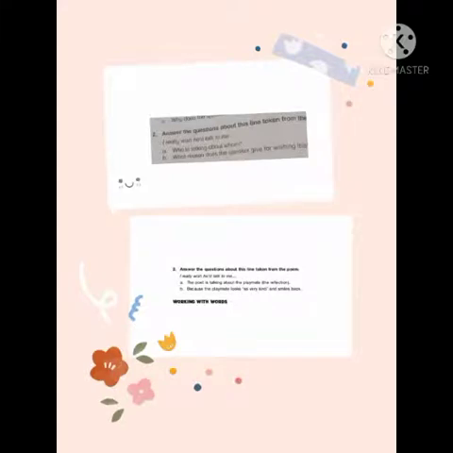Come towards page number 50 now. Here we have question number 2. Answer the questions about this line taken from the poem: "I really wish he would talk to me." Here the first question we have is, who is talking about whom? The answer is, the poet is talking about the playmate. The second question we have is, what reason does the speaker give for wishing this? The answer is, because the playmate looks very kind and smiles back.